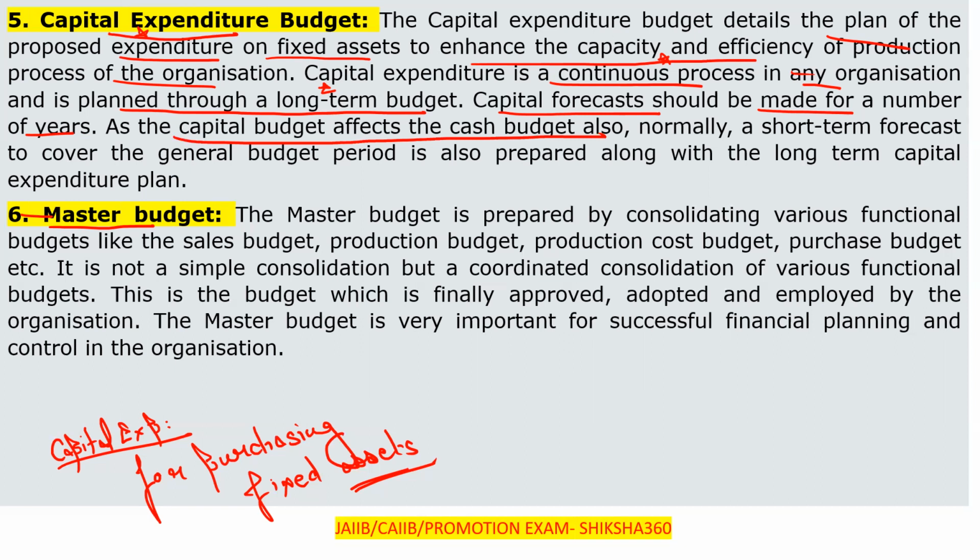And the last point which you have to cover is the master budget. So the master budget, what is that? The master budget is prepared by consolidating various functional budgets. So how do we have to prepare the master budget? The master budget is to be prepared basically by consolidating